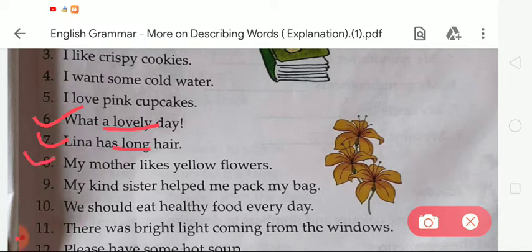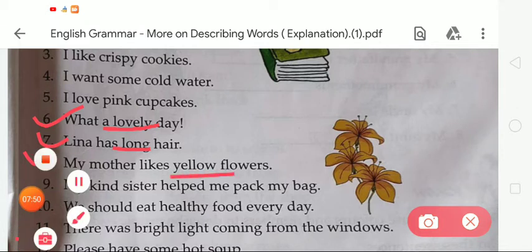Now the next, number 8: my mother likes yellow flowers. So the given word yellow is a describing word. So we have to underline it.